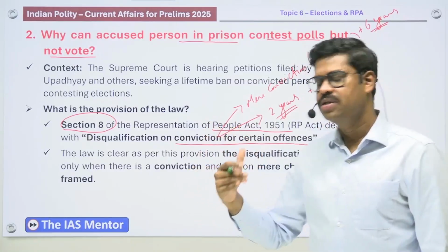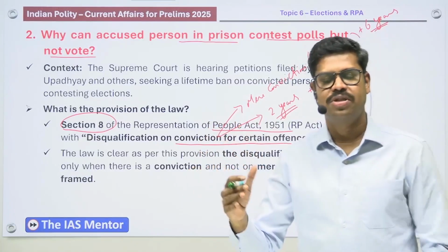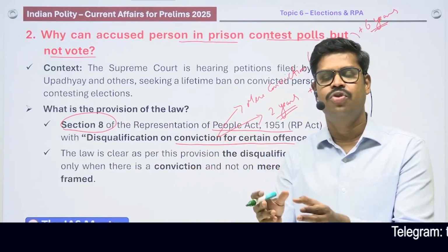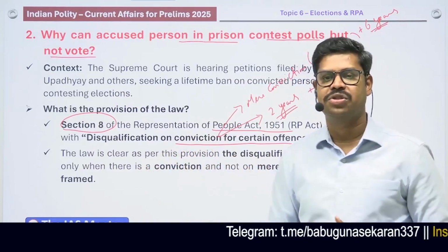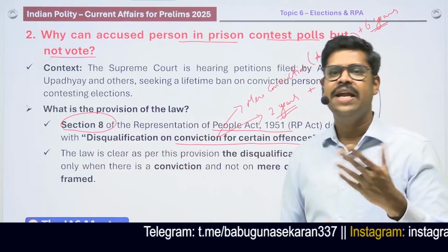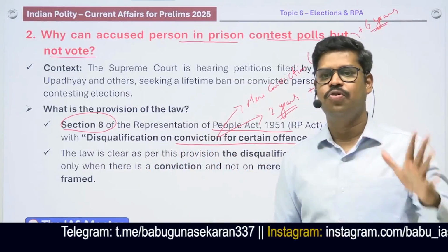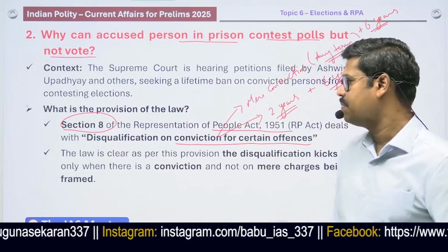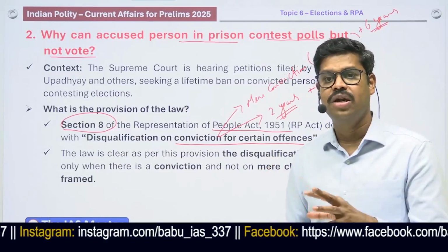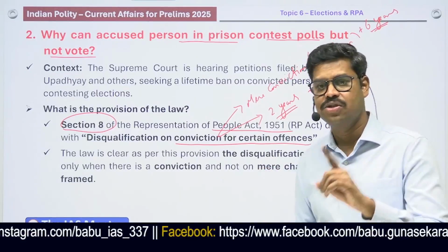Okay, a person is disqualified from contesting election for a certain number of years: convicted for 2 years, therefore disqualified for another 6 years, a total disqualification of 8 years. Can he contest election after that? The law does not prohibit him from contesting the election. Is there any relaxation that can be given by any authority with regard to the disqualification period? Yes, that is also there.